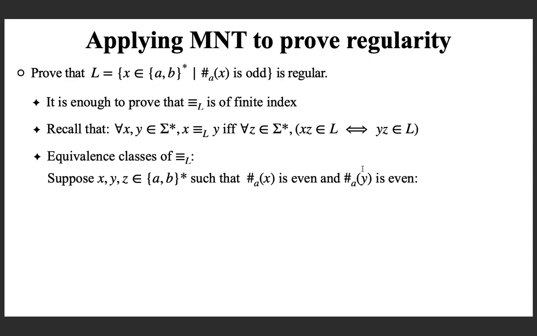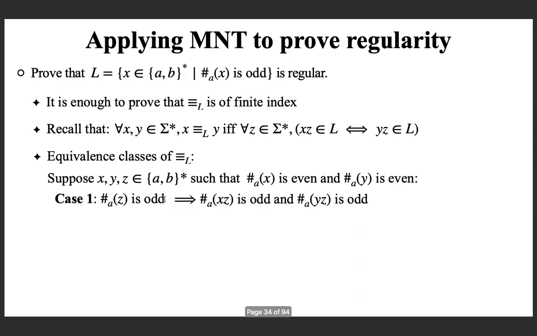an even number of a's, and z is an arbitrary string. There are two cases depending on the number of a's in z. First case, suppose the number of a's in z is odd. Now we can see that the number of a's in xz, an even number plus an odd number, must be odd. In this case as well, an even number which is in y plus an odd number is odd. So both strings xz and yz contain an odd number of a's, and then by definition of this language, they both are in the language.